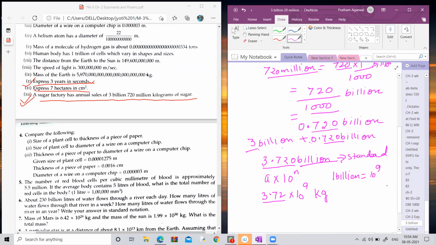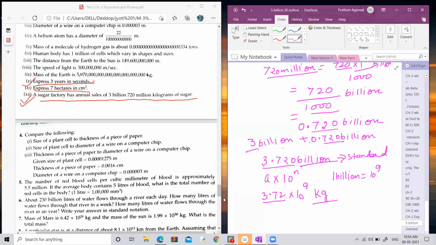That's why we have to ignore 0 and write only the main number, which is 3.72. In place of billion, you can write 10 to the power 9 because the value of 1 billion equals 10 to the power 9. And at last, we have to put the unit of weight, which is kg. I hope it is clear now, Ishika.